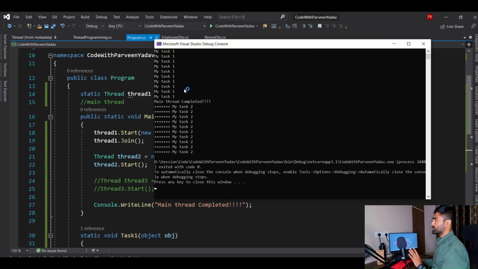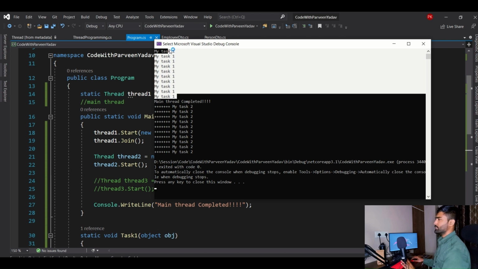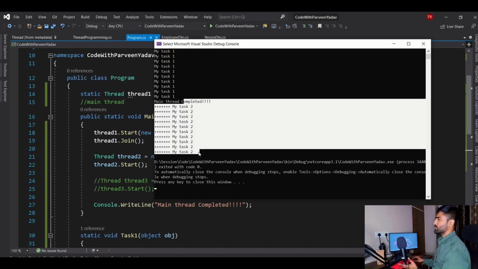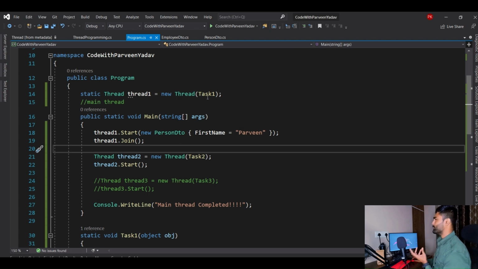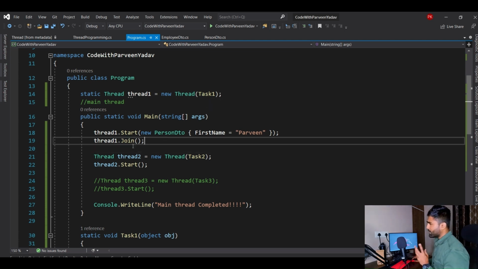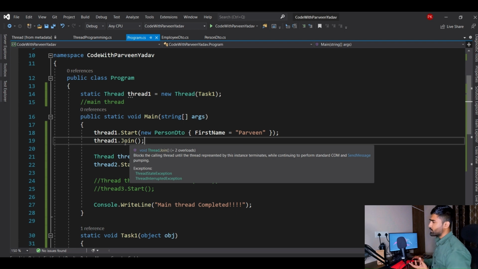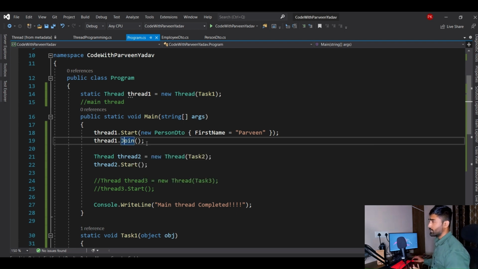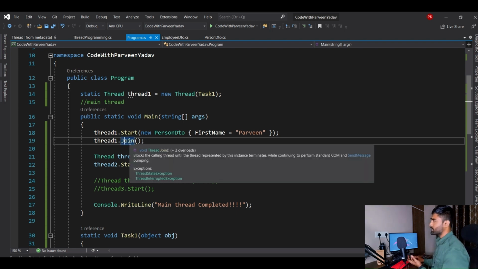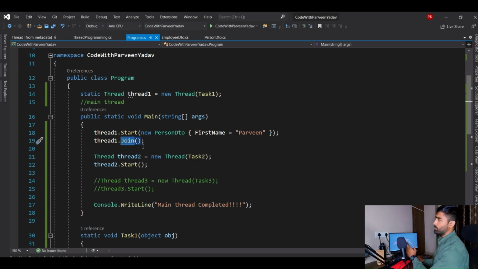Here you go. You see my task 1 completed first, and then these two things were done parallelly. That is the beauty of join. Now, why did Microsoft name it join? Why can't they make it priority, like top priority equal to 0, top priority 1, and so on?